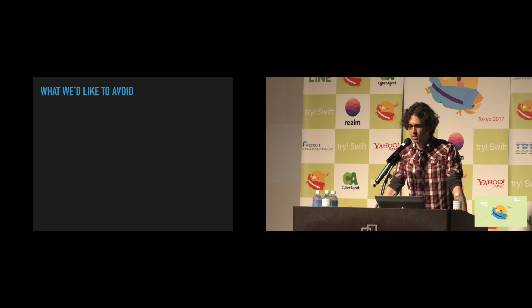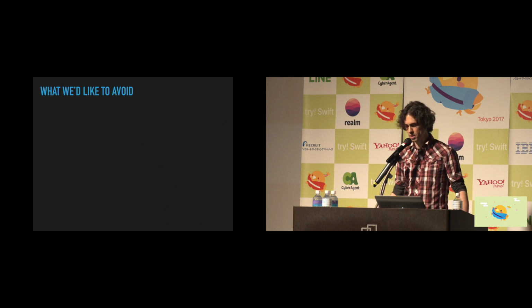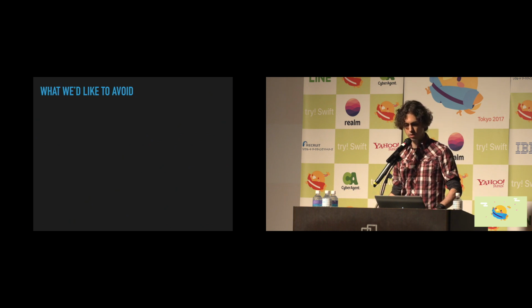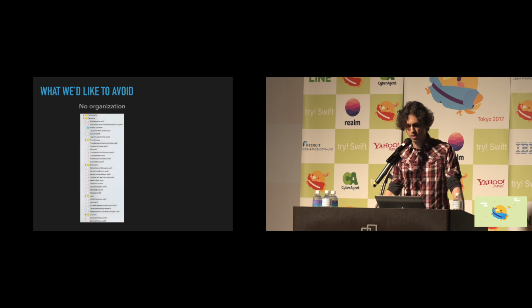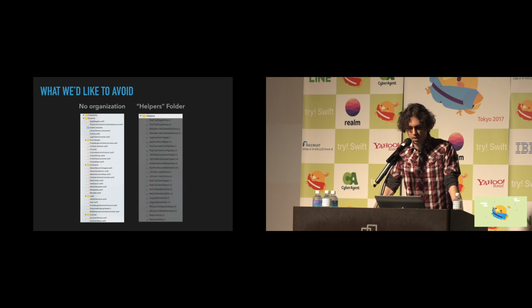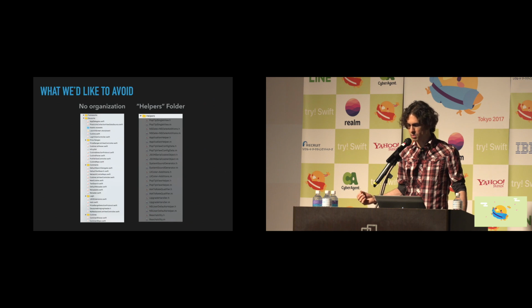So through our team's discussion, we could at least agree that we want to have some kind of organization within our projects and avoid a few things. The first being not having any organization at all. We all agreed we need to have some organization. And then again, generic folder names like helpers or utils, because we felt like this didn't really help to describe what was actually contained inside.